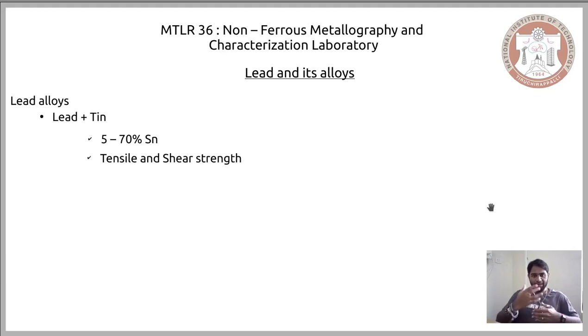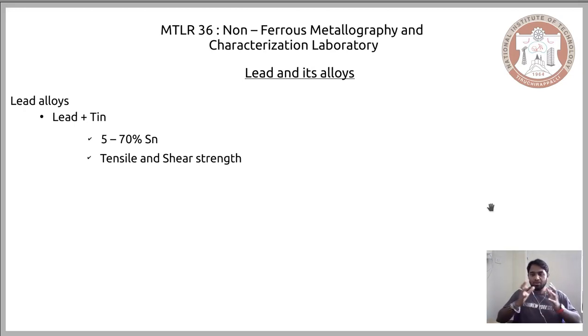Now the addition of tin increases the tensile and shear strength of your alloy. Each of the predominant alloying elements we have seen has enhanced some amount of mechanical properties of the pure lead, and a similar trend is also observed with the addition of tin.